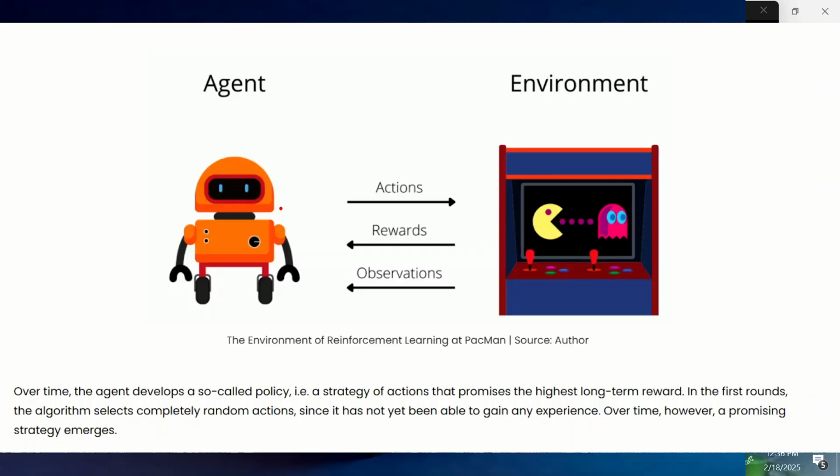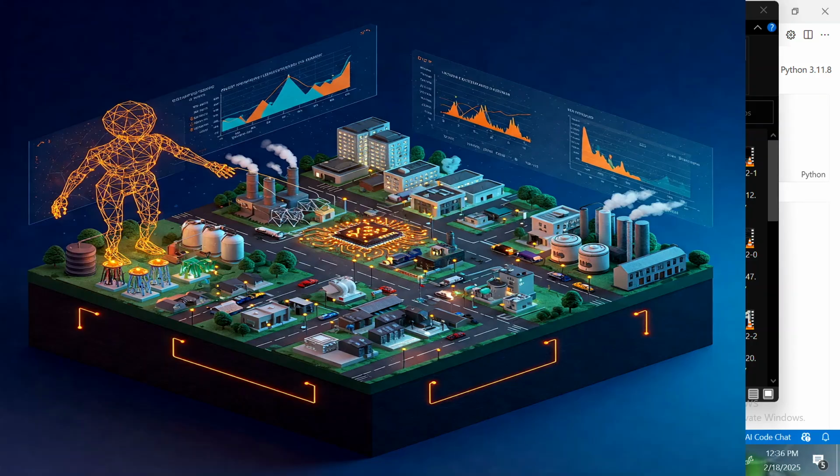All right, so on the screen here we have the agent, and this is the environment, just like I showed in this other picture. I had to create this picture using AI. There are some major causes of these CO2 emissions. They include fossil fuel combustion, deforestation, industrial processes, agriculture, transportation, and the likes of them.